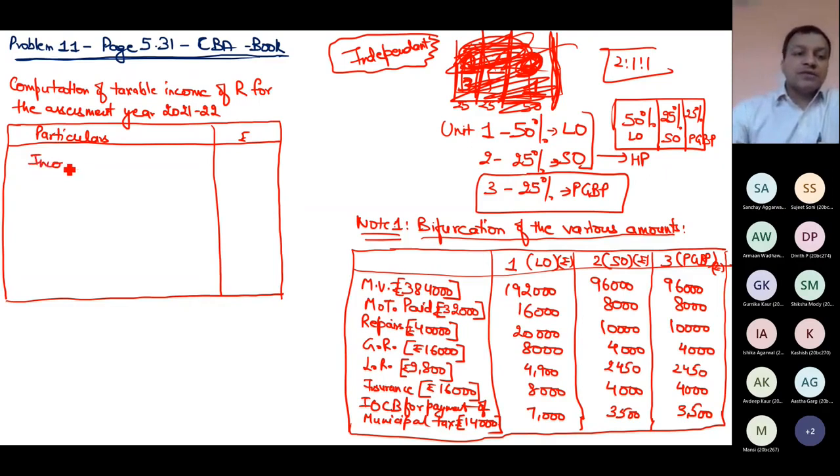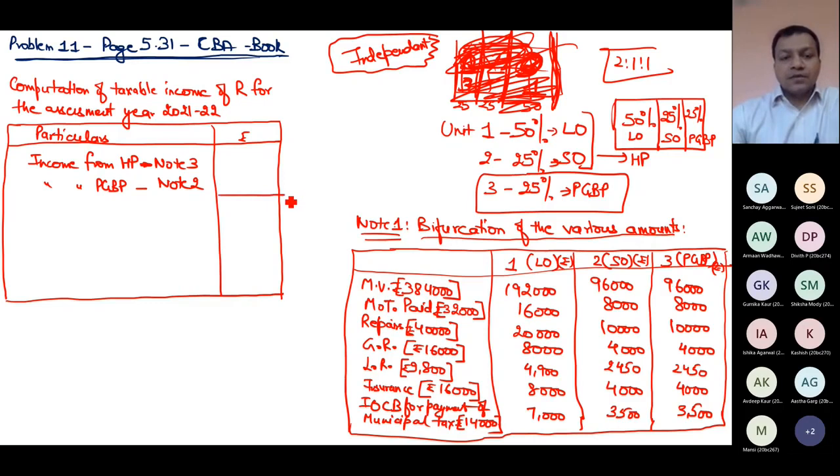So directly I write income from HP, which I will give as note 3. And income under the head PGBP, I will give it note 4, as I already have note 2. Total will give me gross total income, less deduction under section 80, and this will be my answer, total income.